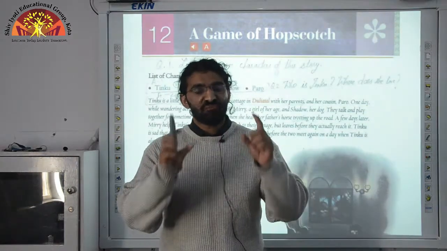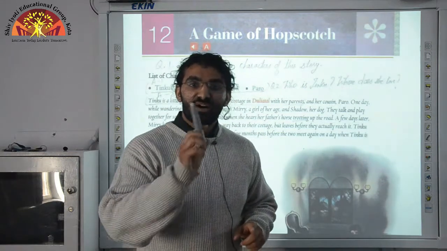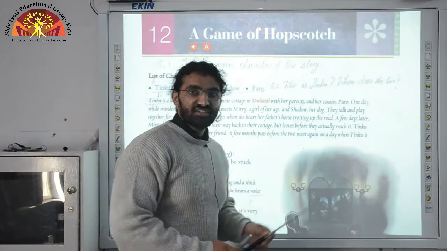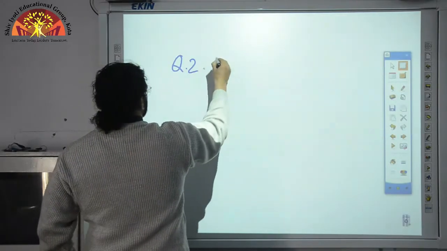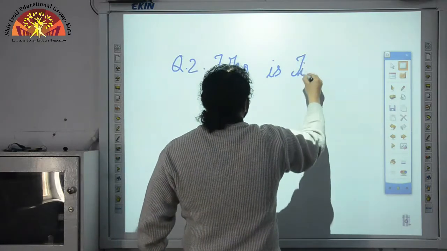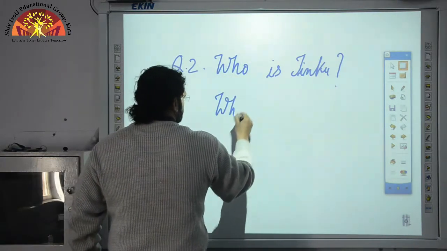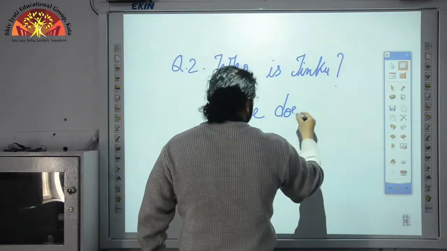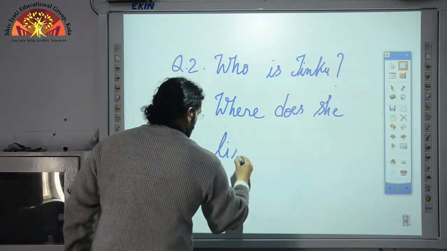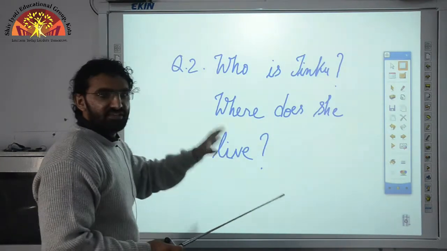But before we show you the pictures of beautiful small houses known as cottages, I want you to mark these answers. Internal question number 2. Who is Tinku? Where does she live? Who is Tinku? Where does she live?